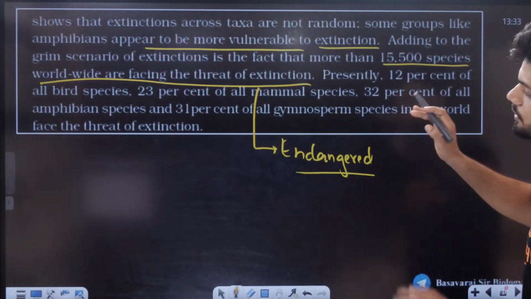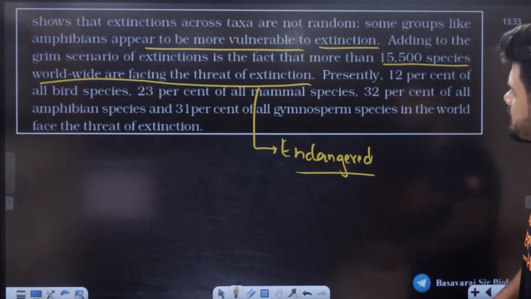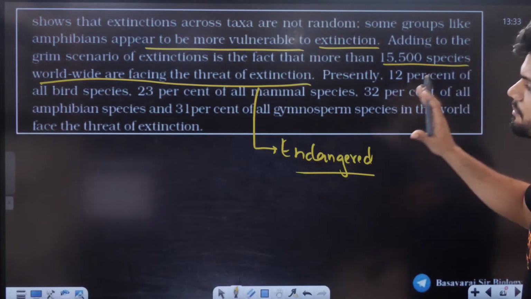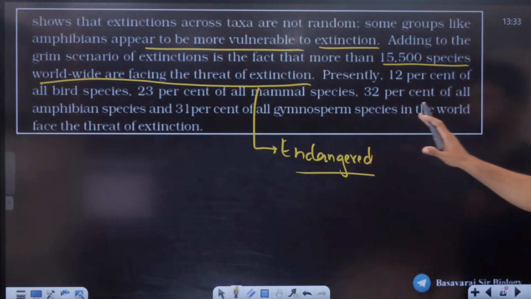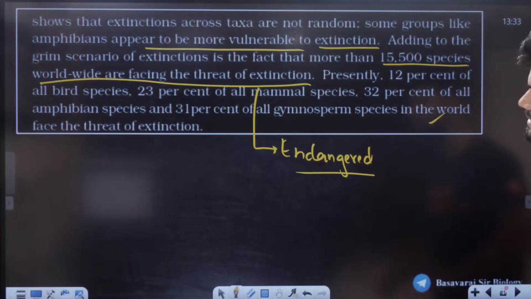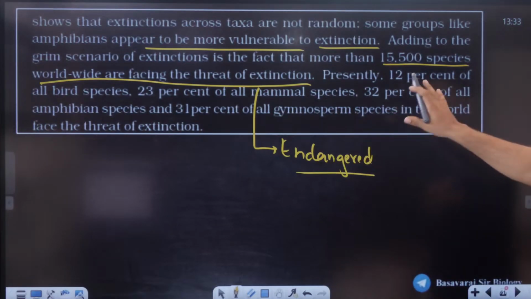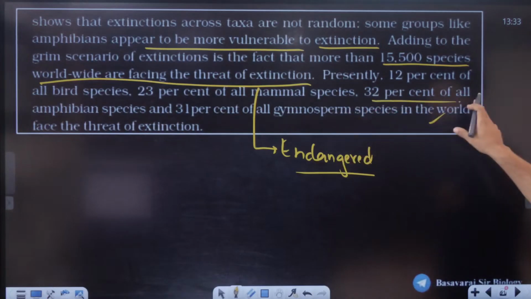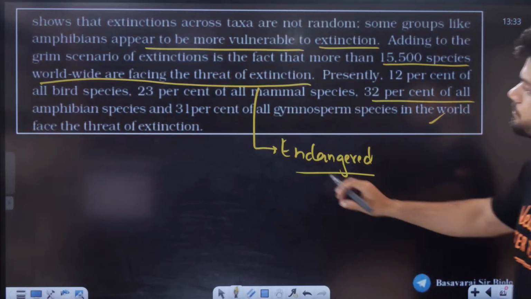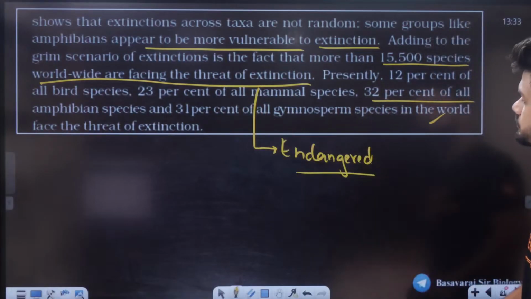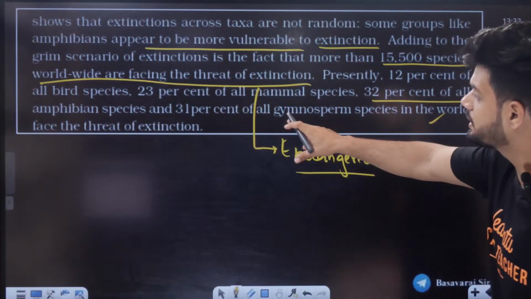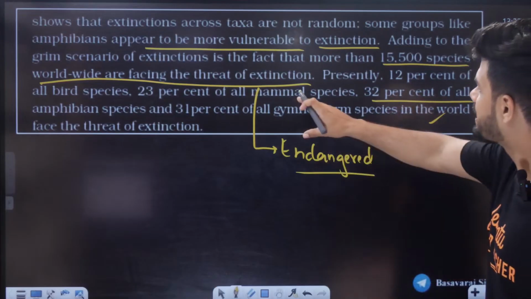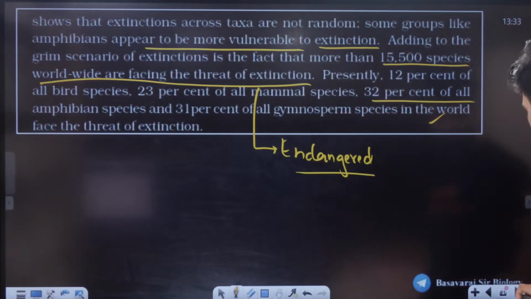Precisely 12% of all birds, 23% of all mammals, 22% of all amphibian species, and 31% of all gymnosperms in the world are on the brink of extinction. So all of them are endangered. The highest is going to be amphibians, very sensitive. Second is going to be mammals. Third is going to be gymnosperms. Then we have your birds.